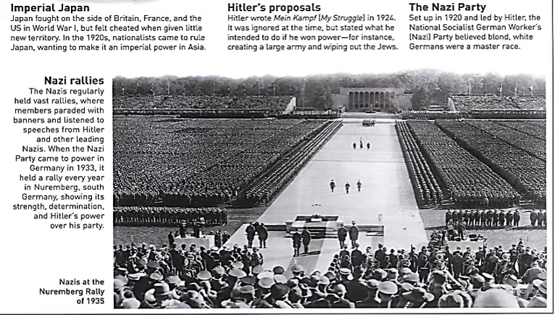The Nazis regularly held vast rallies where members paraded with banners and listened to speeches from Hitler and other leading Nazis. When the Nazi Party came to power in Germany in 1933, it held a rally every year in Nuremberg, South Germany, showing its strength, determination, and Hitler's power over his party. Here is a photo taken of one of those rallies in 1935.